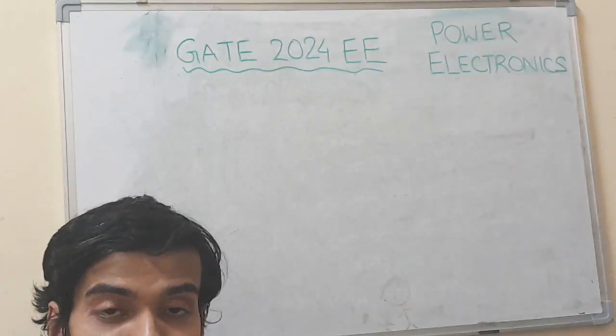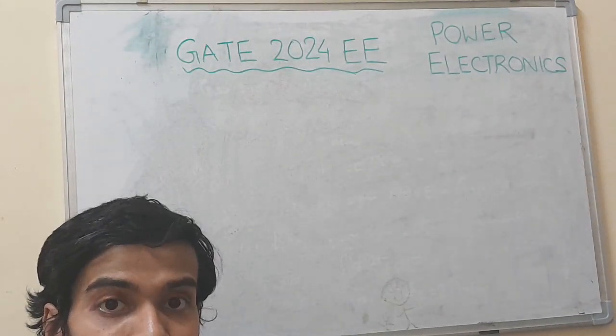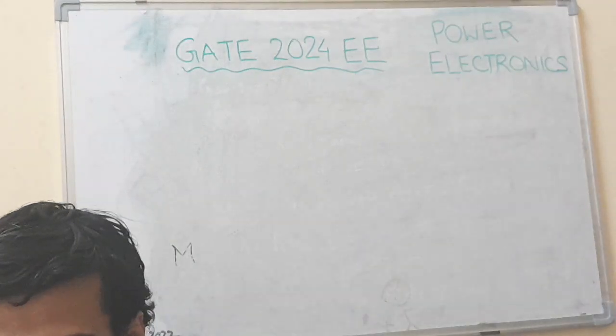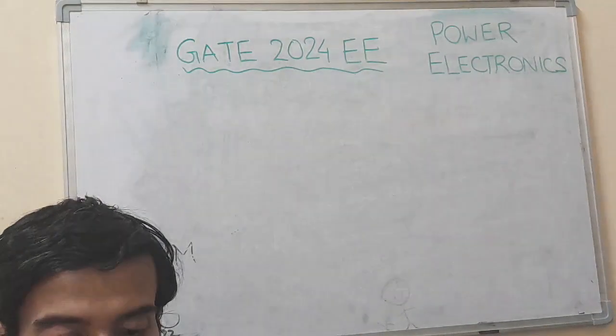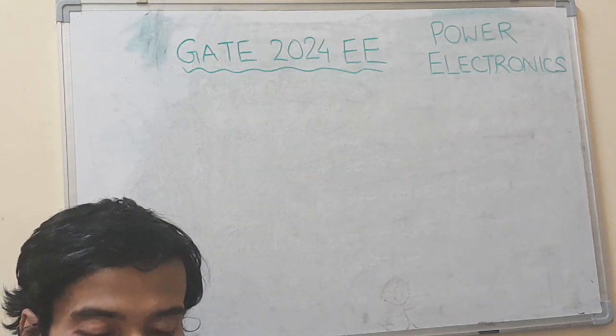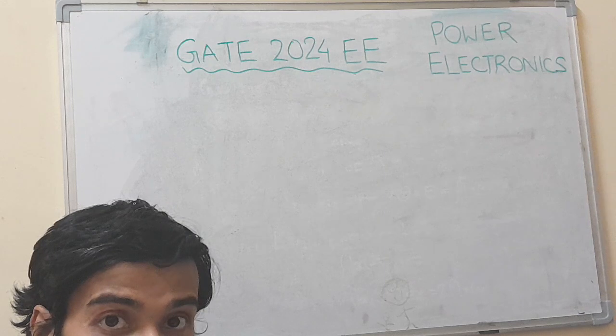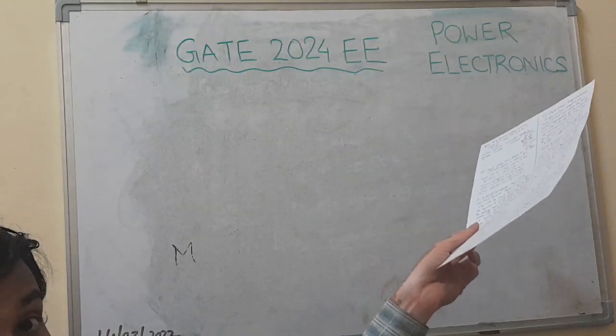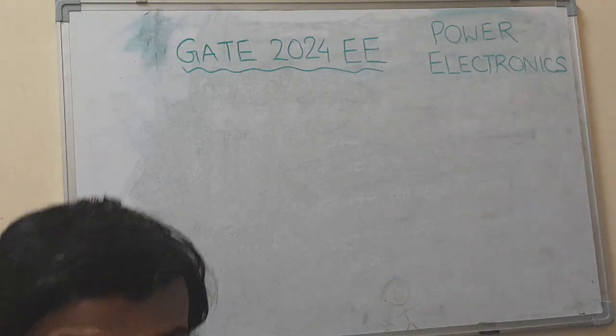Subject. This is the very last question in the master question paper also. Question number 65, based on single phase fully controlled thyristor converter bridge used for regenerative braking of separately excited DC motor. So the very last question, question number 65 from master question paper of 2024 electrical engineering from power electronics subject is as follows.